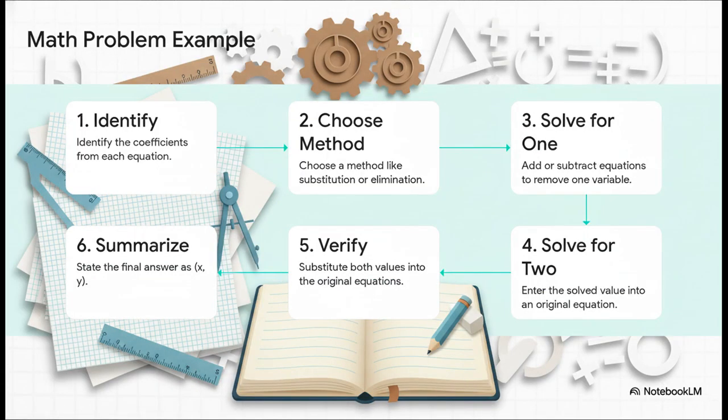To make this feel a little more real, let's use a math problem as an example. Instead of just throwing an equation at the AI and saying, solve it, a meta prompt breaks it all down. It says, okay, first identify all the parts of the equation. Next, pick a method to solve it. Then solve for X, then solve for Y. After that, double check your work. And finally, state the final answer. See? You're not just asking for the answer. You've given it a repeatable algorithm for solving the problem.